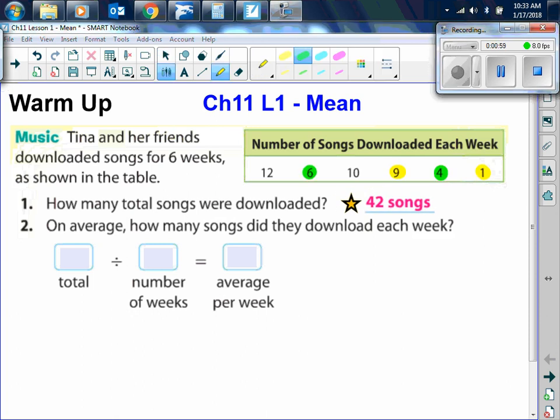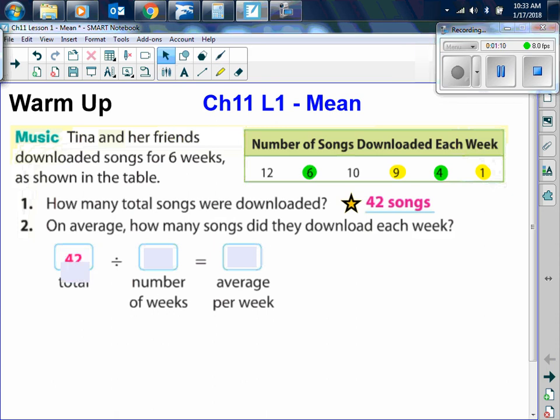Now, on average, how many songs did they download each week? So here, we're going to take the total number of songs, which was 42, and we're going to divide by the number of weeks, which is 6 weeks, and that will give us the average per week, which is 7. Very good. So, they downloaded 7 songs per week for 6 weeks.